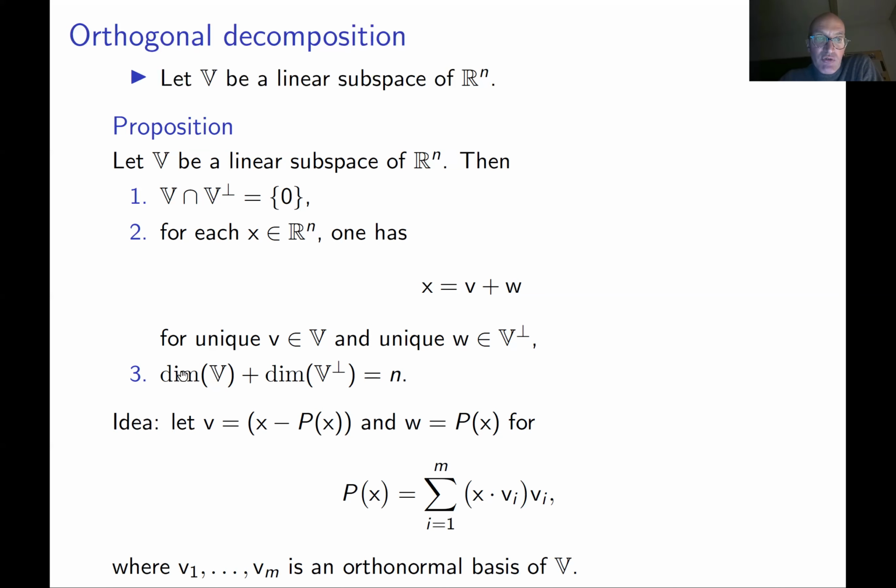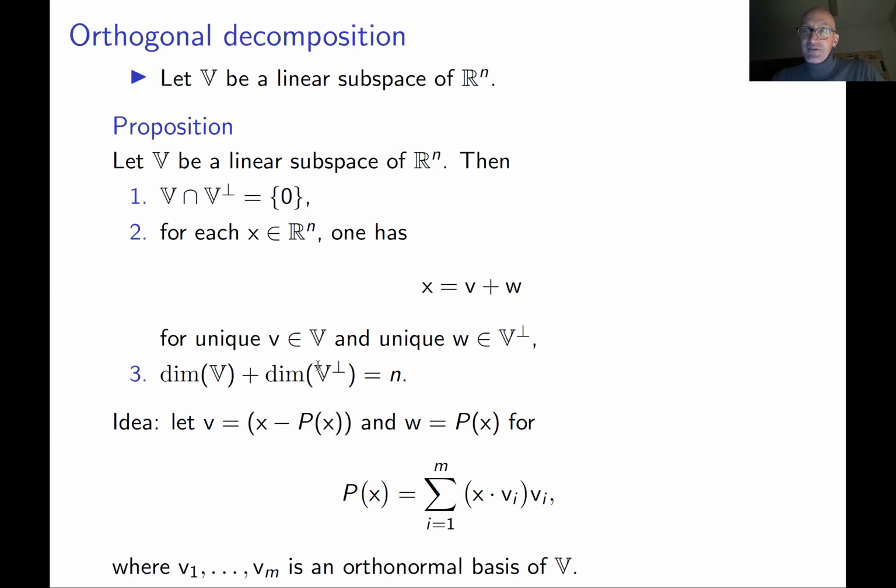And then you also need to check accurately that the dimensions add up. How can you do this? You can use the lemma about the orthogonal basis. You take an orthogonal basis of V, and then an orthogonal basis of the orthogonal complement of V, and by definition they are going to be orthogonal to each other.